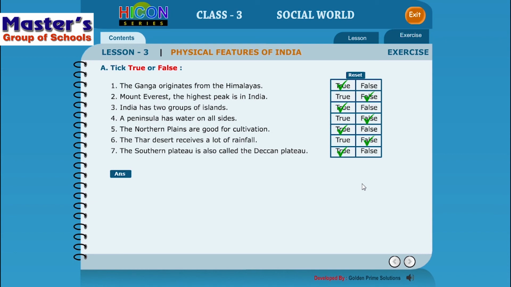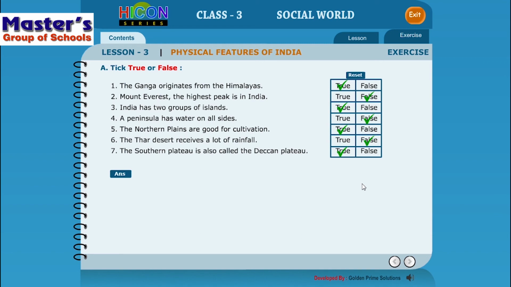India has 2 groups of islands is a correct answer, because Lakshadweep and Andaman and Nicobar Islands form the 2 island groups. Fourth one, the peninsula has water on all sides is a wrong statement, because peninsulas have water only on 3 sides, right? An island is a land body which has got water on all its 4 sides. Okay.